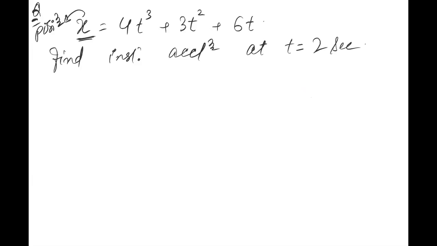DX. So first we find velocity. Very good, beta. भाई सबको समझ आ गया जो इस बच्ची ने बोला? Yes, sir. We will differentiate it first to calculate the velocity. उसके बाद जो velocity की equation आएगी, you will differentiate again that with respect to time to get the acceleration. तो जो final equation आएगी, that will be the equation of acceleration, and in that equation you will finally put the value of t as 2 seconds.